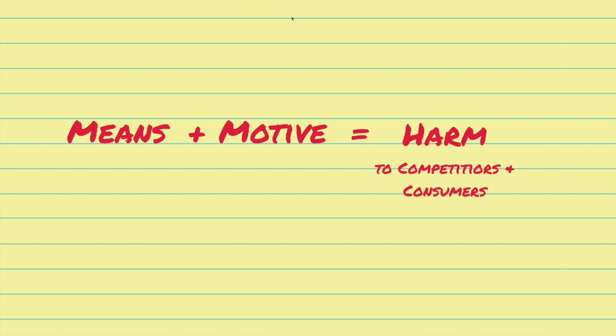Now, the FTC's complaint, I must give it credit, lays out a very simple formula for alleging this violation of the Clayton Act. That formula is means plus motive equals harm to competitors, namely Sony, and consumers with less competition.